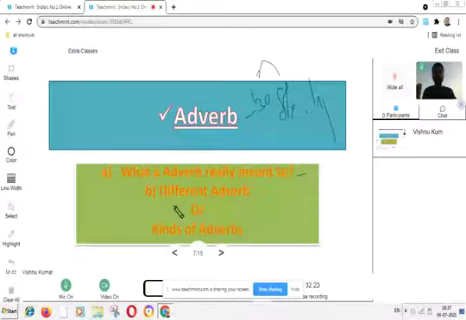So here we have discussed the definition of adverb, and there are six types of adverb: adverb of manner, adverb of quality, adverb of quantity. These types and many more are discussed in a different lecture. Moving to the next slide.